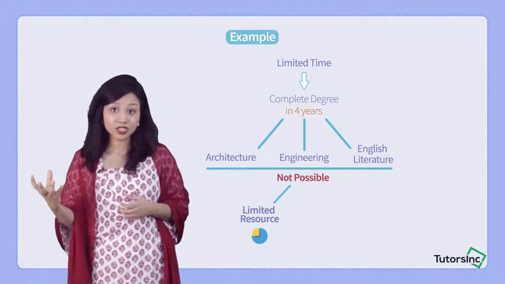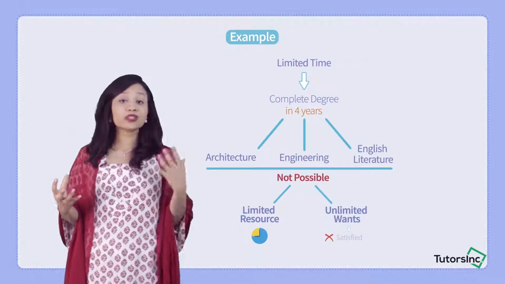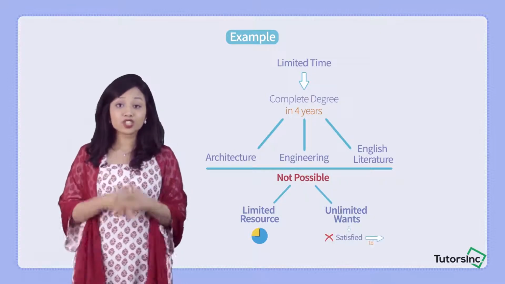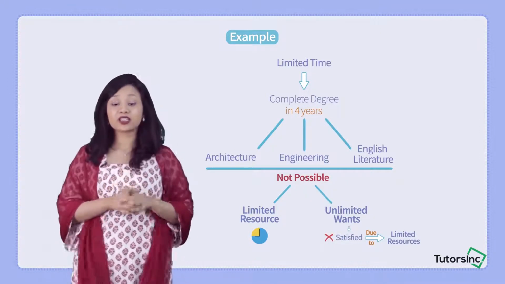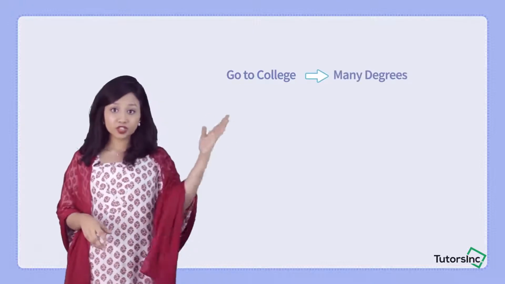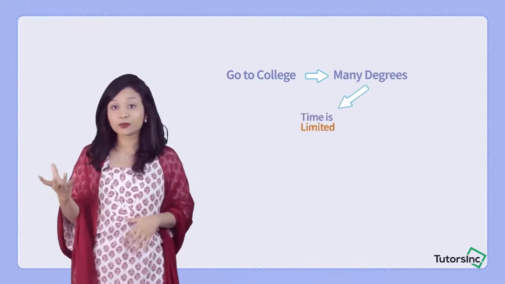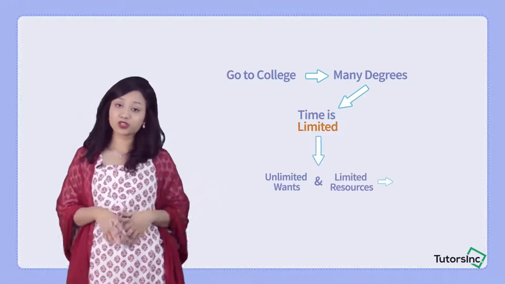Your time is limited, but your wants are unlimited. Hence, since you're not able to satisfy your unlimited wants due to having limited resources, that is when, again, the situation of scarcity is being seen. So you want to go to college, you want to achieve a lot of degrees, but your time is limited. Again, unlimited wants, limited resources, causing scarcity.